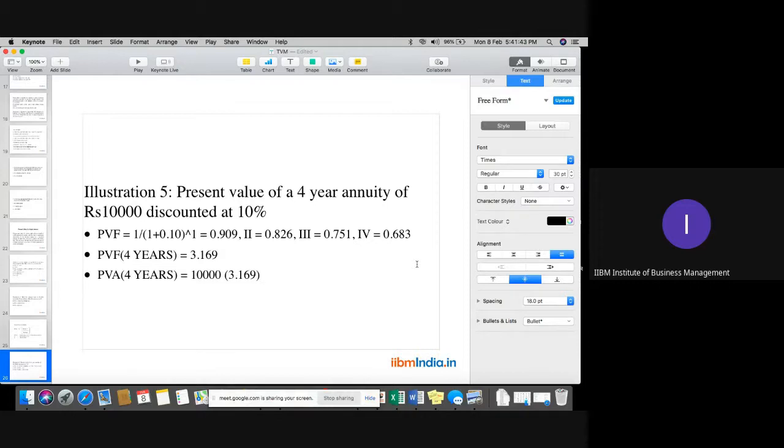That will give you the answer 31,699. Even you can say 31,700. This is the calculation of the annuity part, the simple formula to calculate the present value of any annuity.